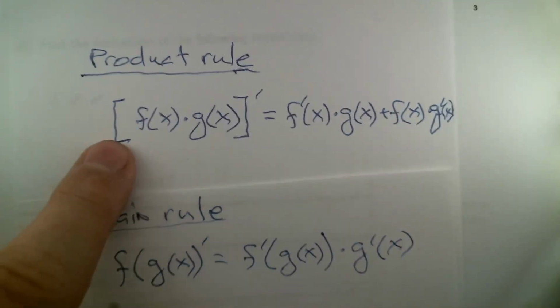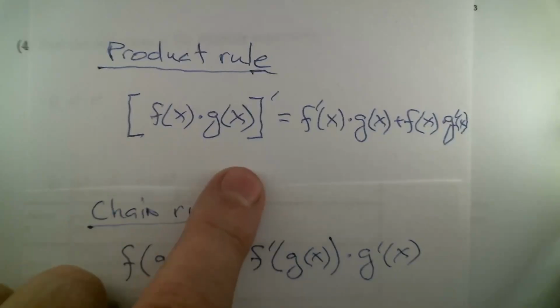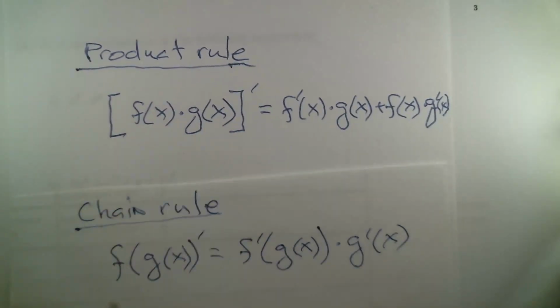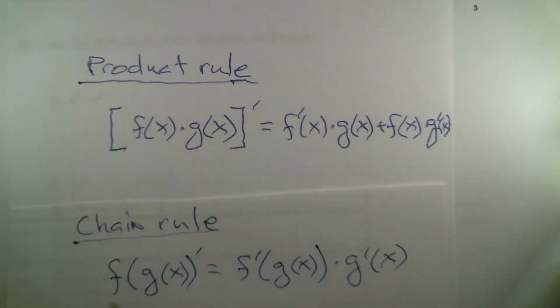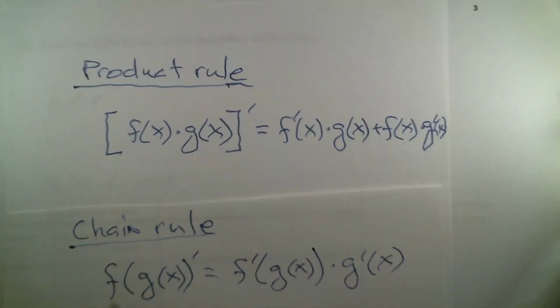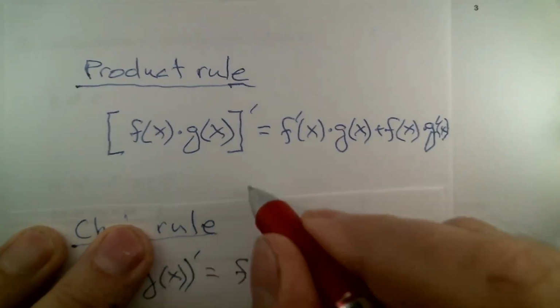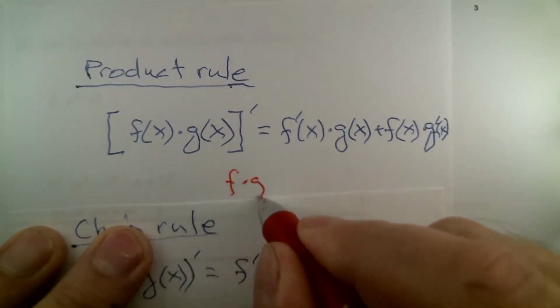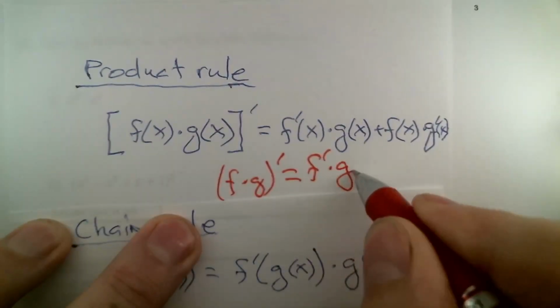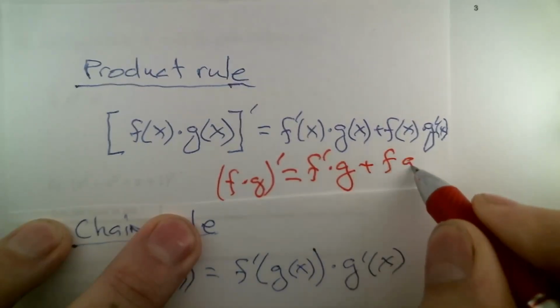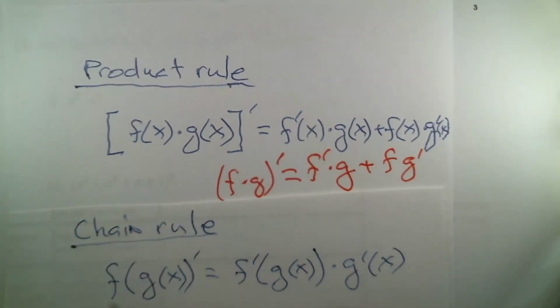So one is the product rule, where you're multiplying two functions, and you want the derivative of that product. That's, fancy name, product rule. I sometimes prefer to write that down in a way that doesn't have the of x's on everything. It's just quicker. So you could say (f times g) prime is f prime times g plus f times g prime. A little less confusing looking, in my opinion, when you don't have to say what all the of x's are.